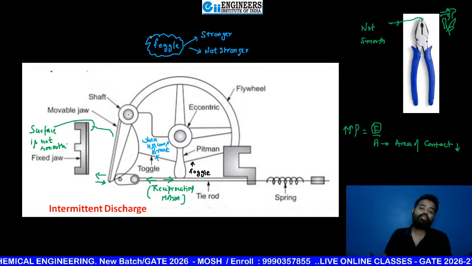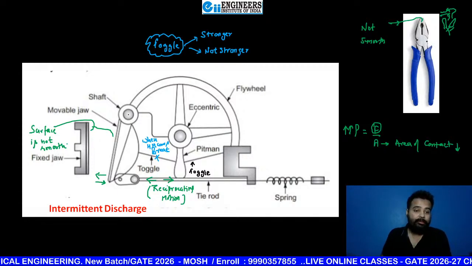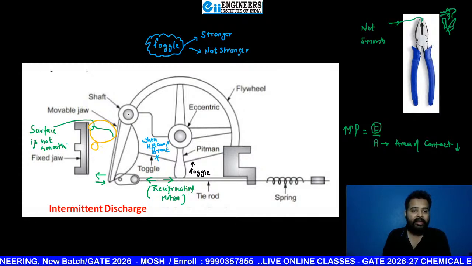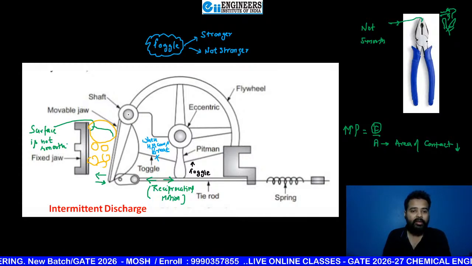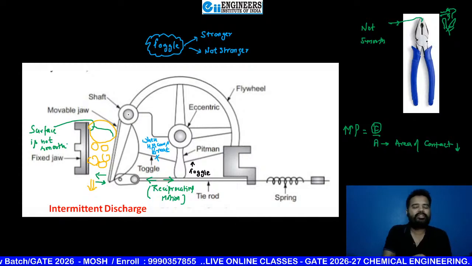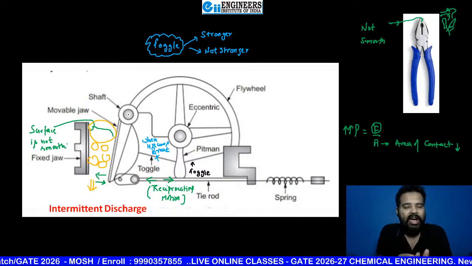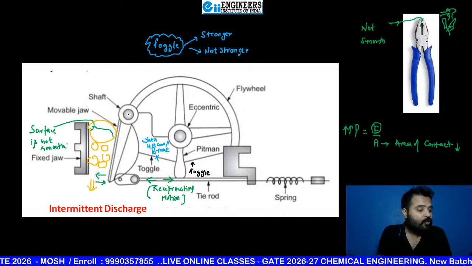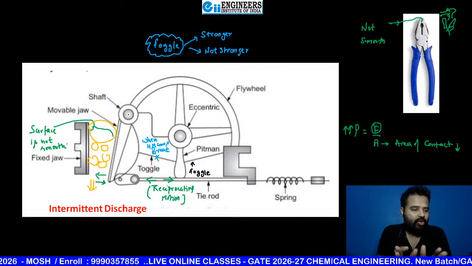Now, one more thing I want to ask, beta. Suppose this is your feed. This is the feed that you are feeding here, beta. It is breaking. Okay, tell me something about its discharge. Is the discharge continuous? Tell me, everyone, beta. Okay, beta, I am going to explain toggle one more time. So, Smith, don't worry.